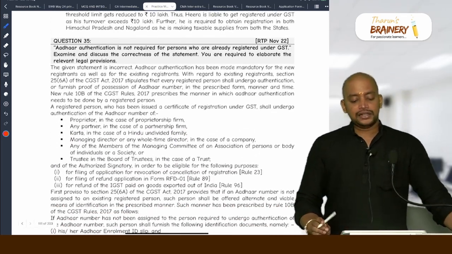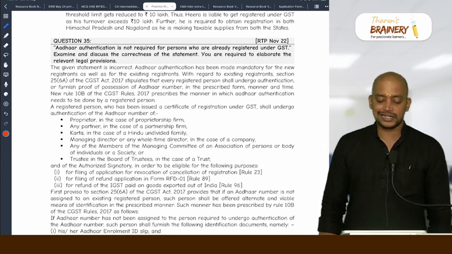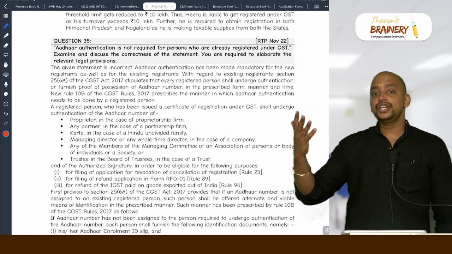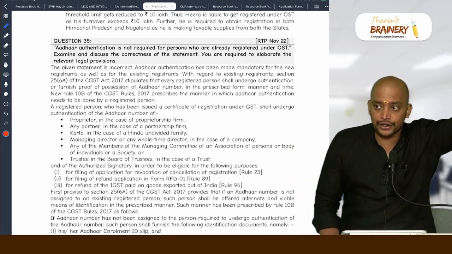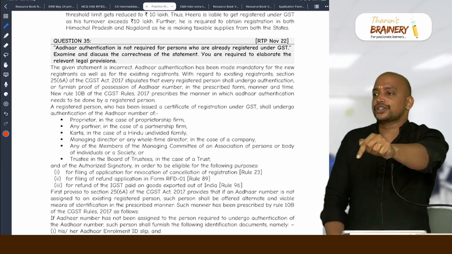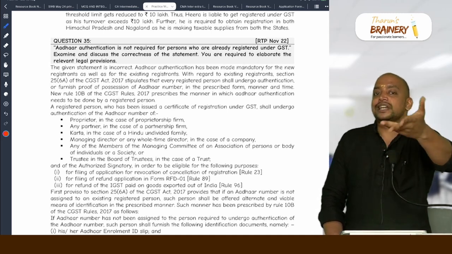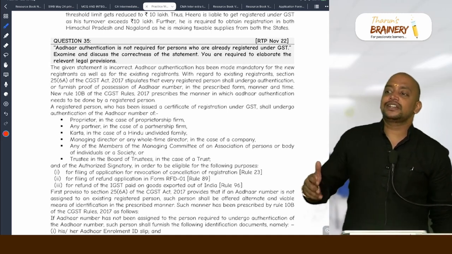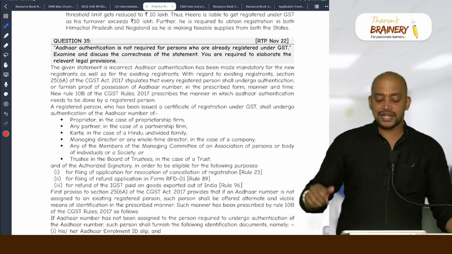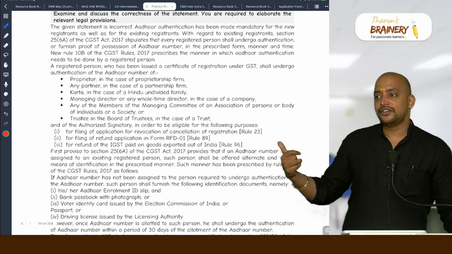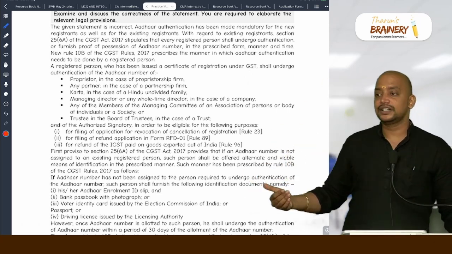35. Aadhaar authentication is not required for persons who are already registered under GST. Examine and discuss the correctness of the statement. No. Even if you are registered, but at the time of registration you did not undergo authentication, post registration you need to undergo authentication. However, for the following persons, Aadhaar authentication is not applicable. So even at the time of application or at a later point of time, they are not required to undergo. Who are they? Not being a citizen of India, Karta of HUF, people other than Karta of HUF, partners other than managing partners. That list we need to write. Okay.